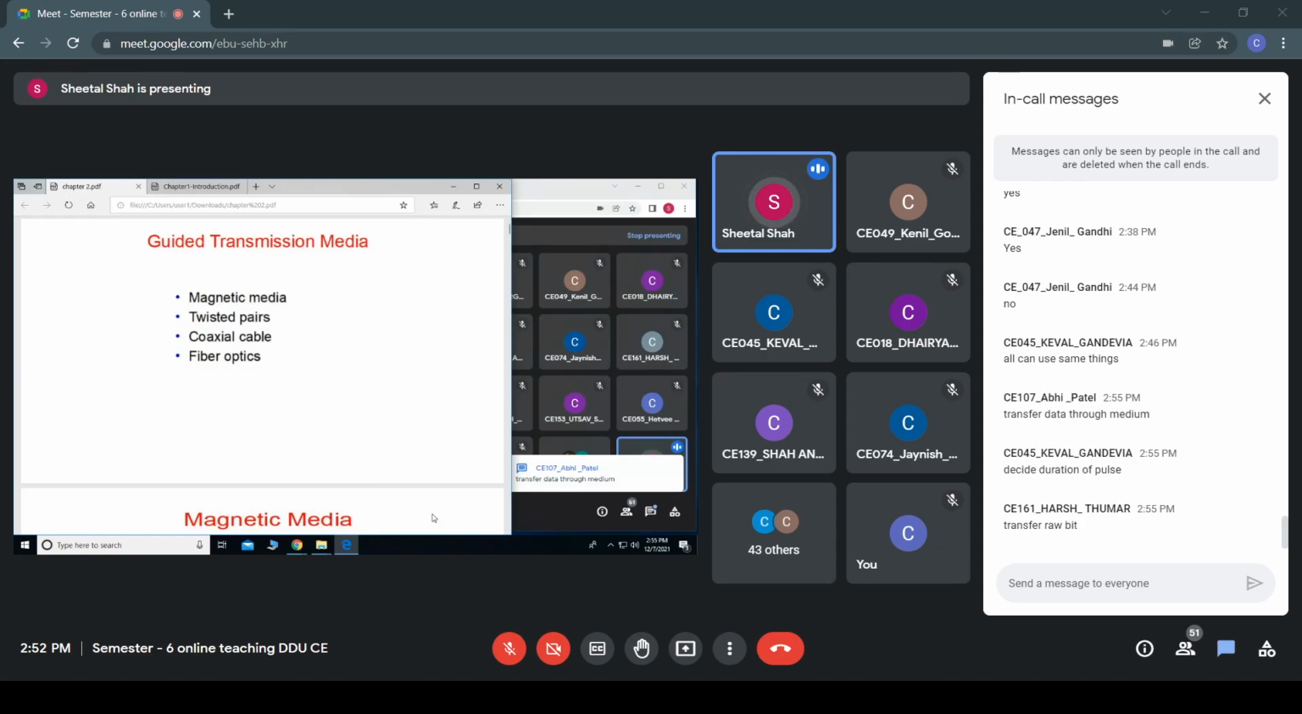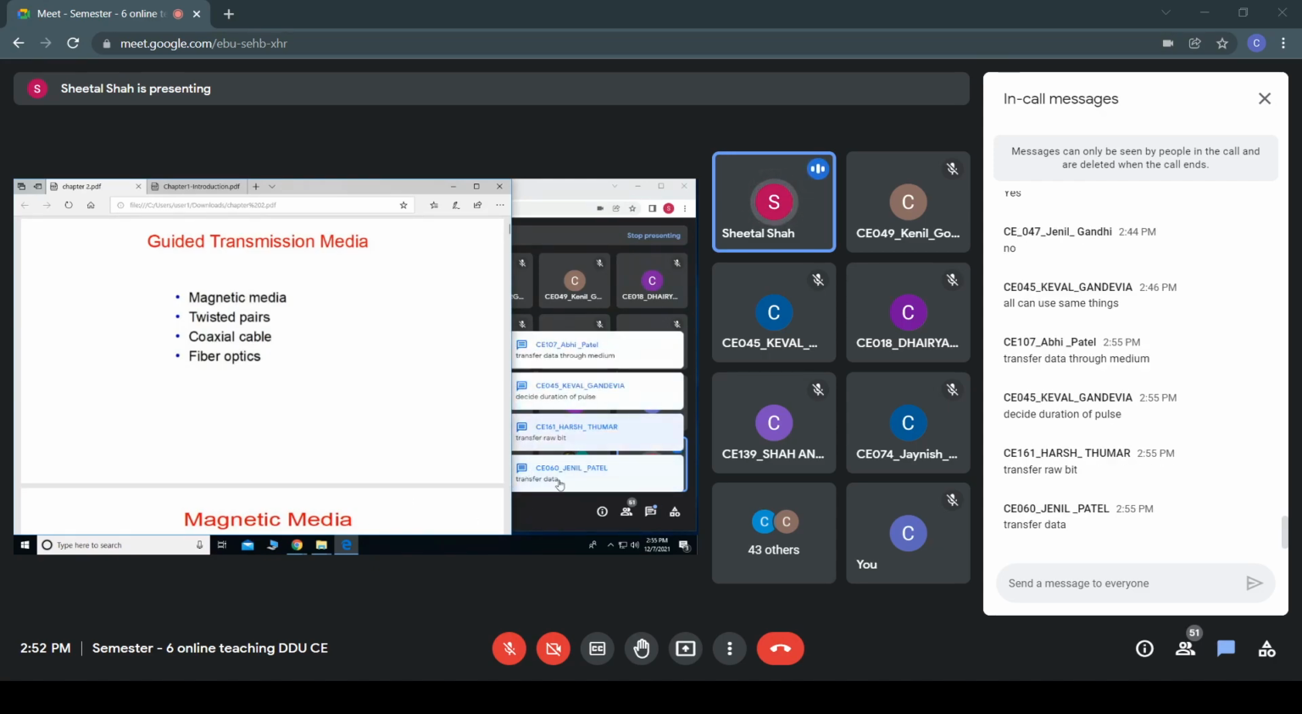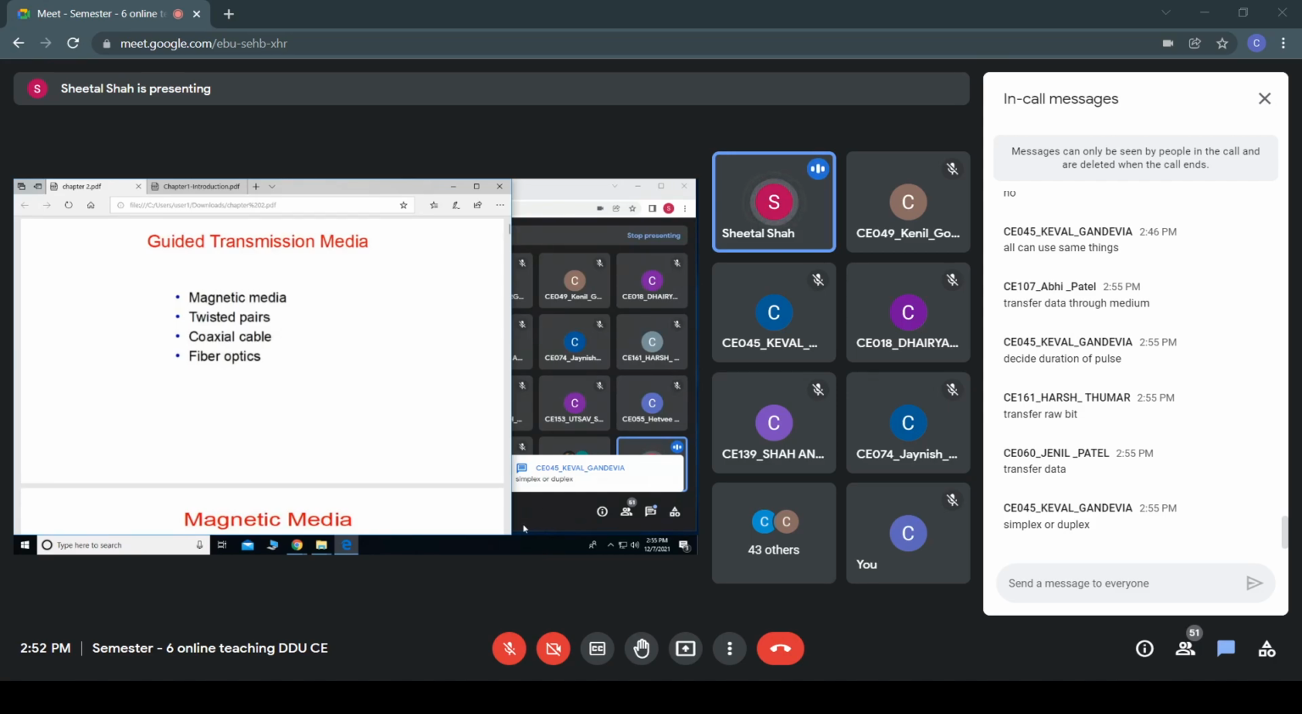What does the physical layer do? Transfer data through the media. Yes, the raw bits would be transferred. So it has to decide how to represent zeros and ones, whether the data transmission is in a single direction or both directions, and the number of pins to be connected to the connector, etc. All these are various functions of the physical layer. We'll see each one of them, because we have different types of media to transfer the data. We'll see which are the different types and how they can be used.